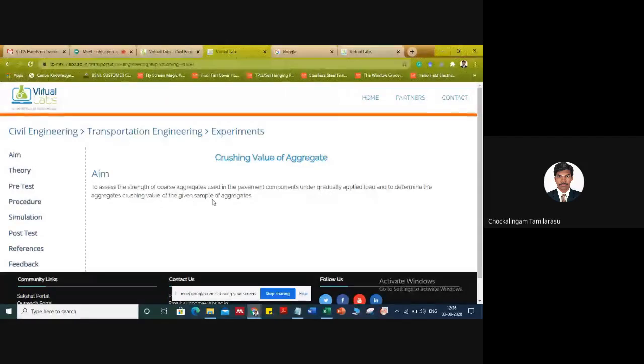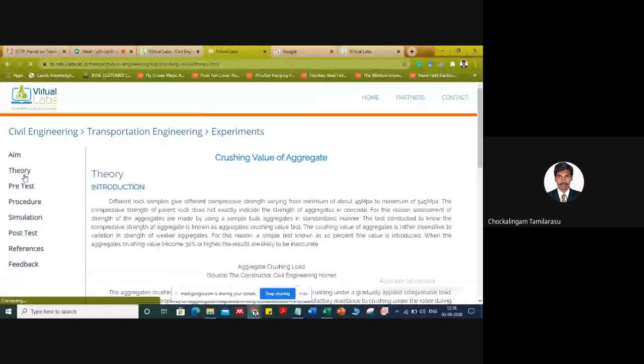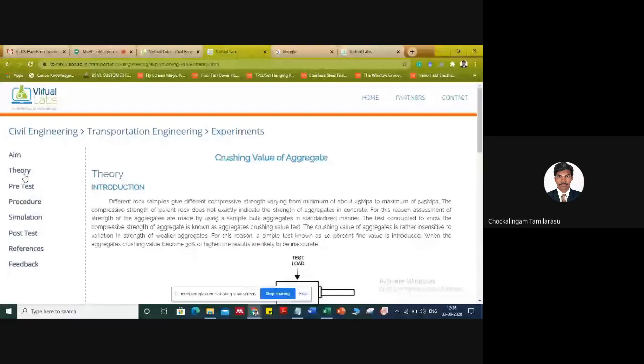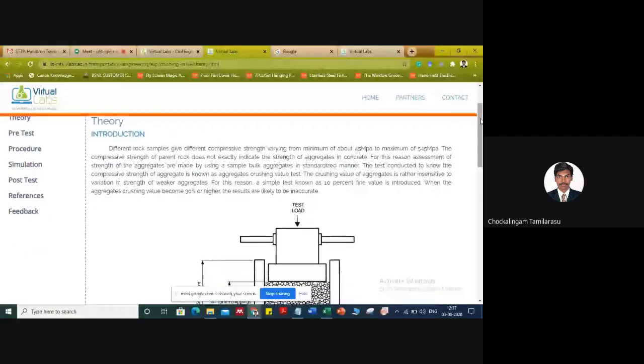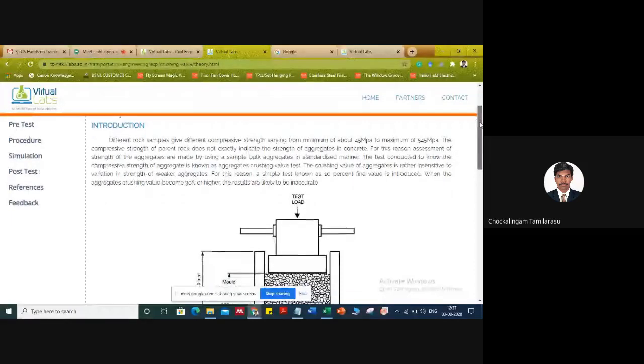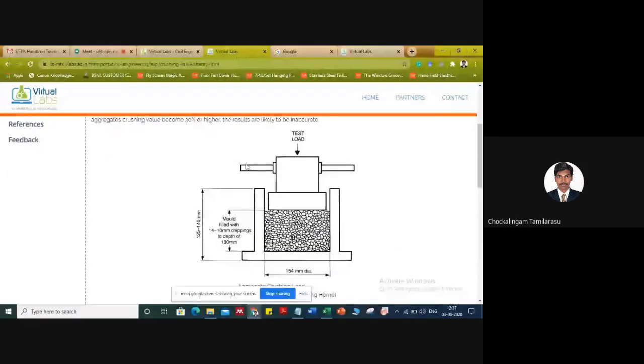Now theory. Theory means the basic things you need to know before carrying out the experiment. For example, for crushing strength, we have to apply nearly 400 kilonewton. What the different apparatus needed are, how many layers we have to put the aggregate in, and how much compaction we have to give for each layer, everything is detailed here along with the help of a diagram. So we may instruct the students. For example, if your student is going to come for a laboratory session tomorrow, you can instruct them to please go through this virtual lab link, carry out the pre-test, and get to know the specifications required.